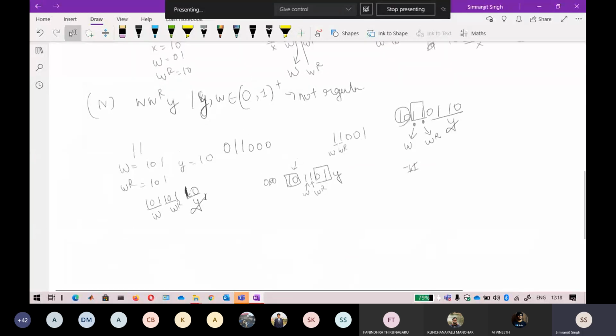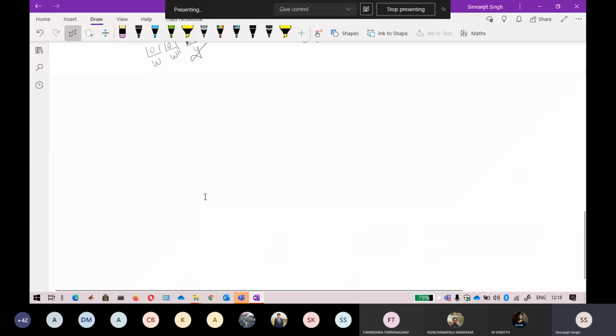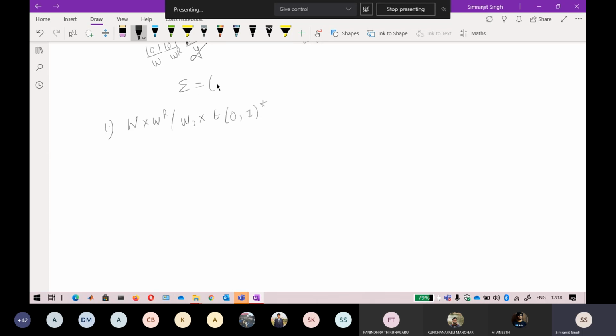Now if I just change, the same questions are given there, like W X WR, and X belongs to, now I just change the question as 0 plus 1 star. Okay, so the epsilon will be here, 0 plus 1 star. Okay, now here I am talking about star only. So now can you tell me is this a regular language or not? So only the inclusion of epsilon comes under this, nothing new. Can anybody tell me is this a regular language or not? I think now you understood this one. I can see that you can easily tell me.